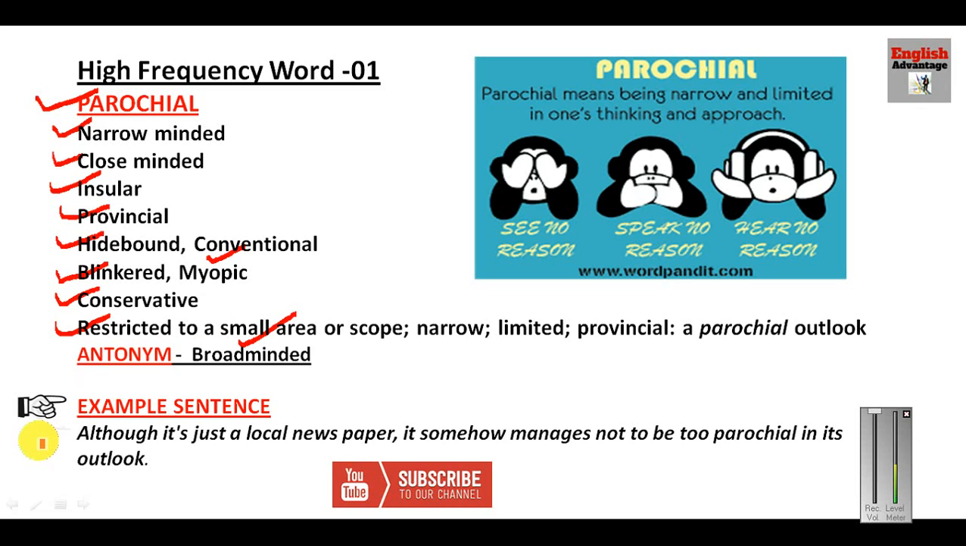For the students' benefit, I have given the example sentence also, so the word becomes very clear to them and you understand the word properly. Just see, although it is just a local newspaper, it sometimes manages not to be too parochial in its outlook. So this way, you can understand this word. Parochial means narrow-minded. A parochial person sees no reason, speaks no reason and hears no reason. Through the picture I have tried to explain this thing. So this is the exact meaning of parochial. Parochial means being narrow and limited in one's thinking and approach.